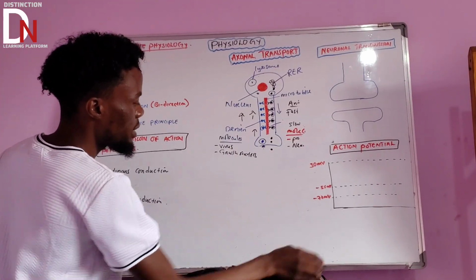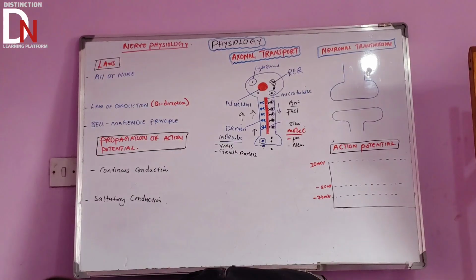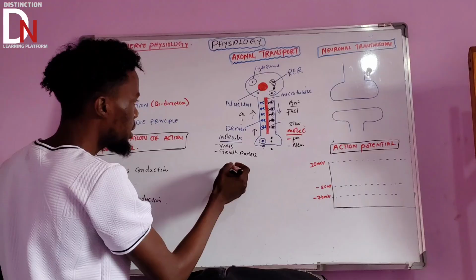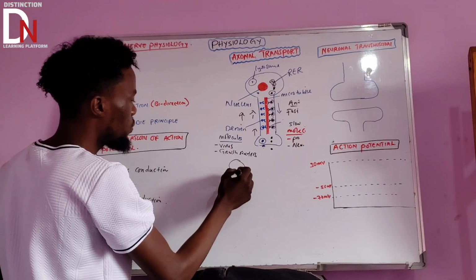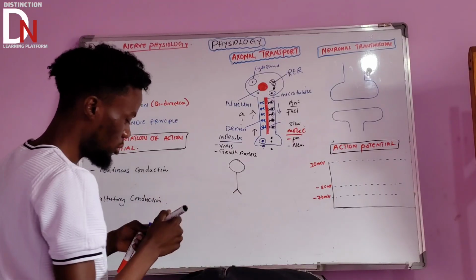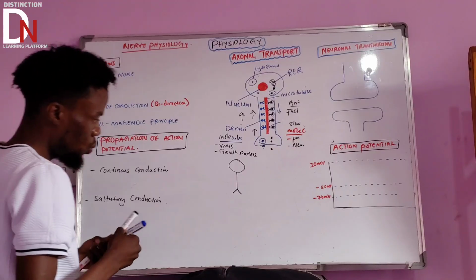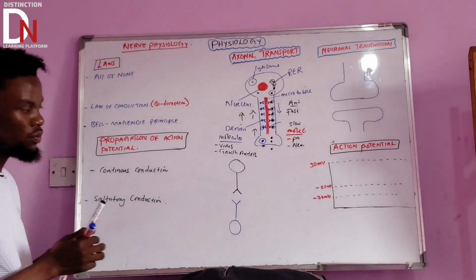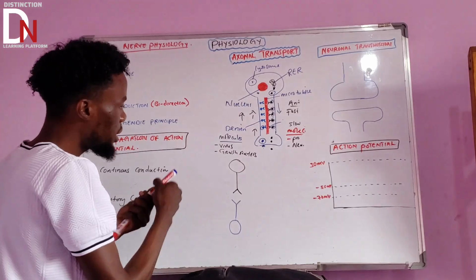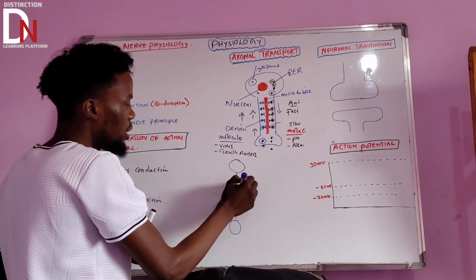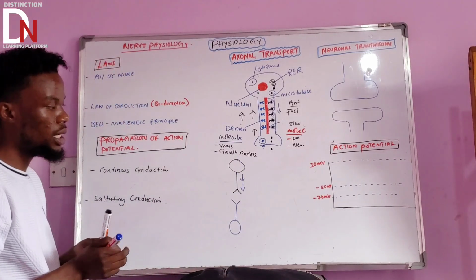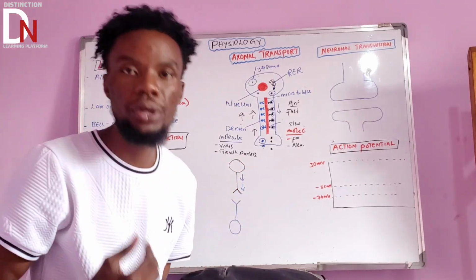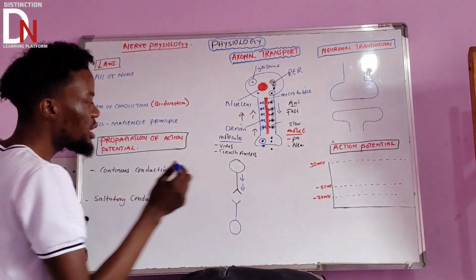So we need to understand something here. Let's say we have two types of neuron. We've got this neuron, and we have another neuron here. These are the two types of neurons that we're talking about. The neuron that is first stimulated and conducting the electric impulse, what do we call that? This is the first neuron. The first neuron is called the presynaptic neuron.